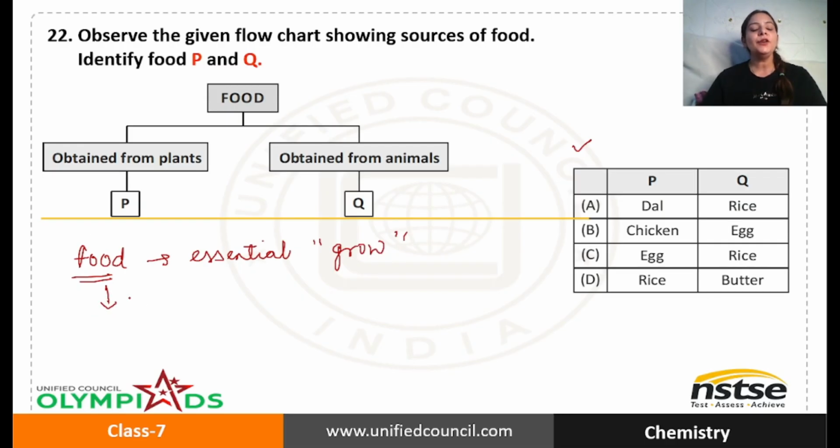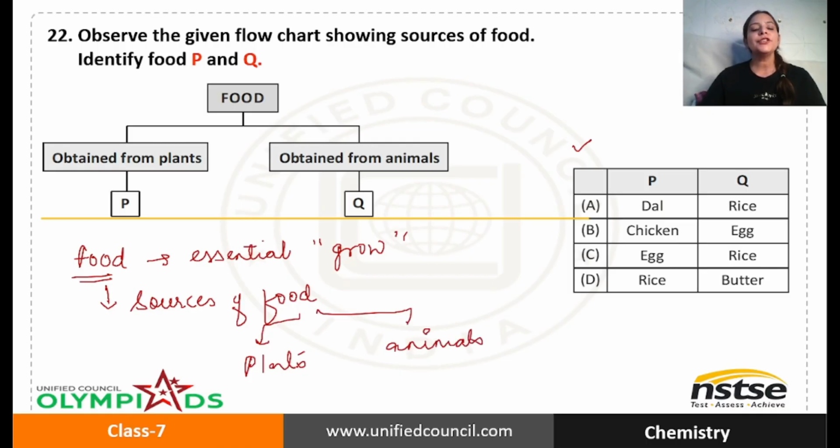From where you are getting food are called sources of food. We call them sources of food. So we obtain food from plants also. We obtain food from animals also. So the food which is obtained from plants can be called plant product. The food which is obtained from animals can be called animal product.